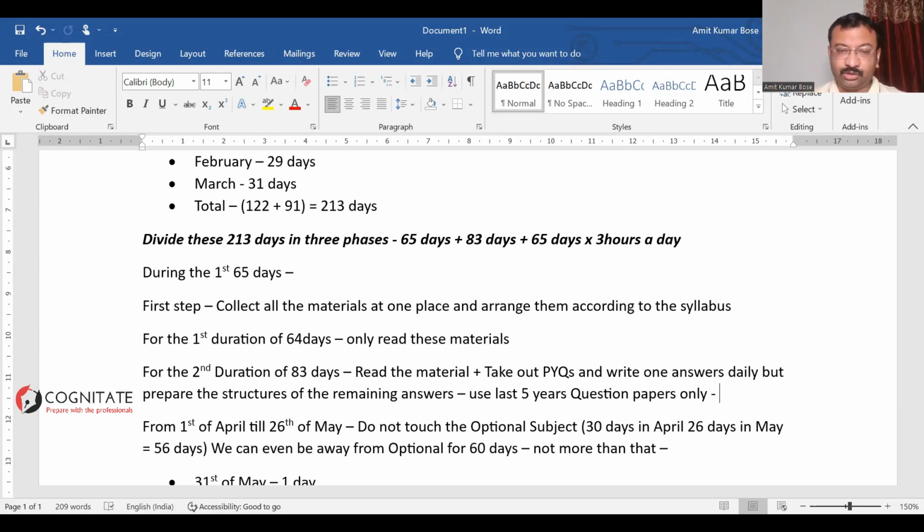Yes, if required, use 2 inks. Use blue and black, right? Either you write the headings or underline certain areas using the black pen, black ink in the answer as well. You can do that and write the answer with your blue ink, or you can write your answer with black ink and underline the important areas with the blue ink, or maybe write the headings with the blue ink, right? You can do that, but not beyond these 2 inks, not beyond black and blue.